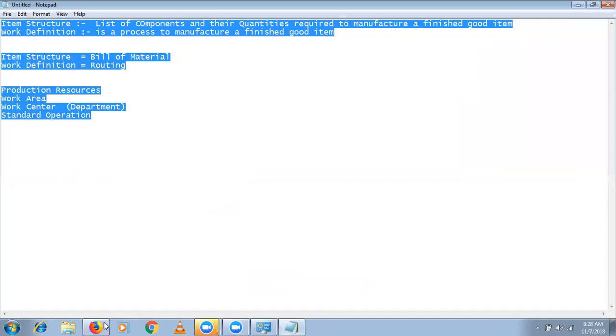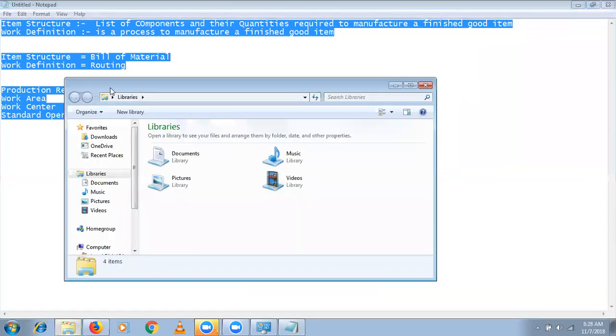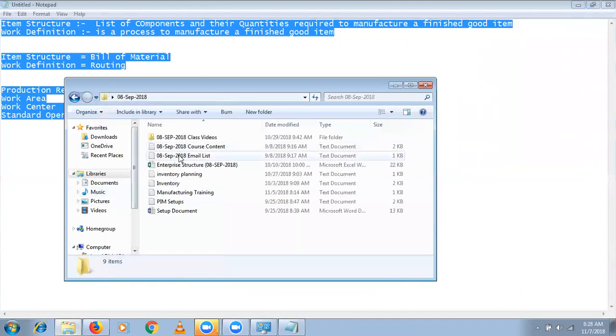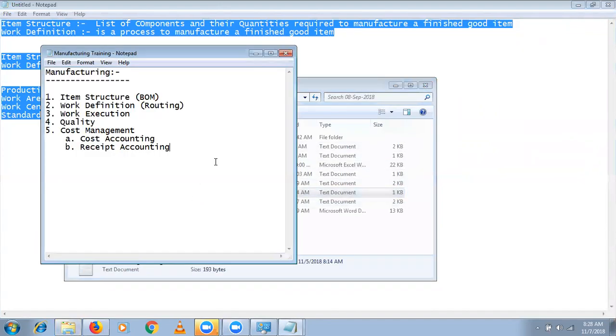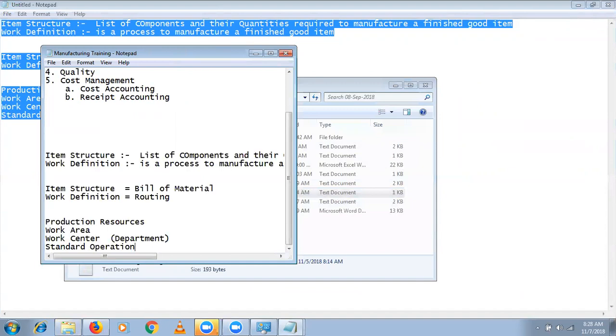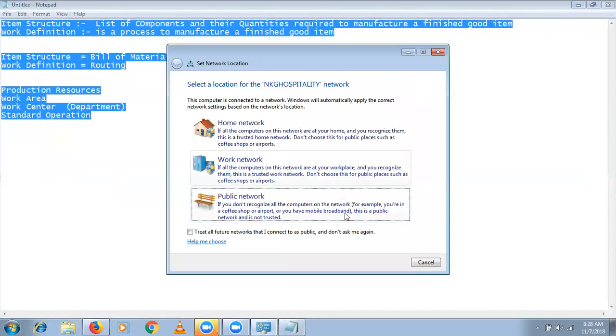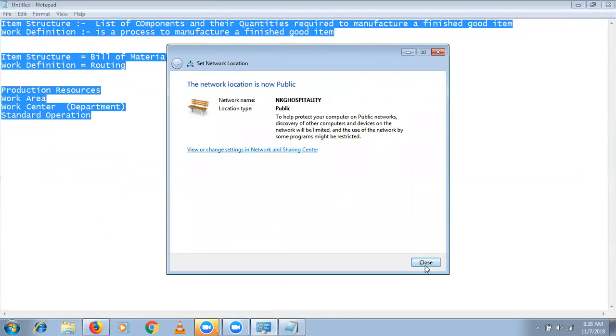Just let me copy this data. So 08 September manufacturing training. Okay. Sarath, yes.